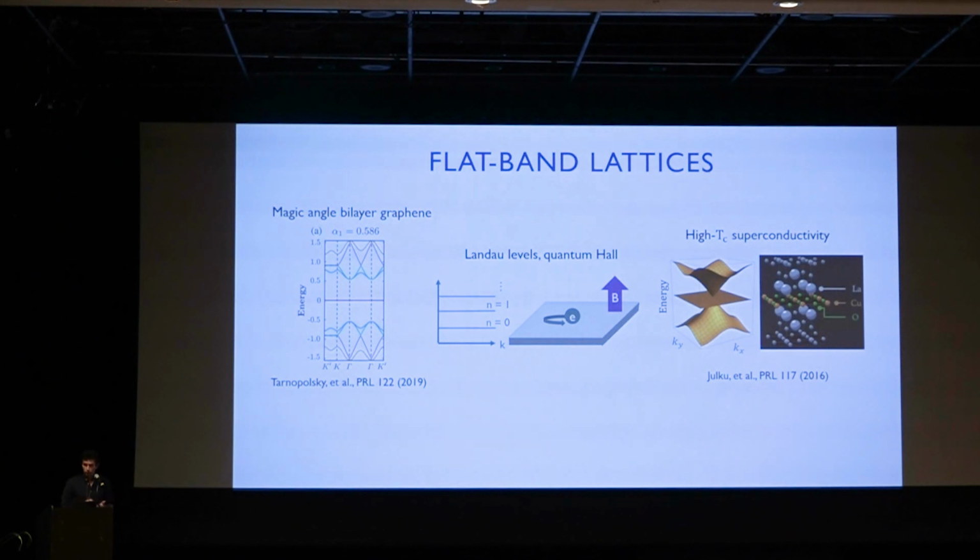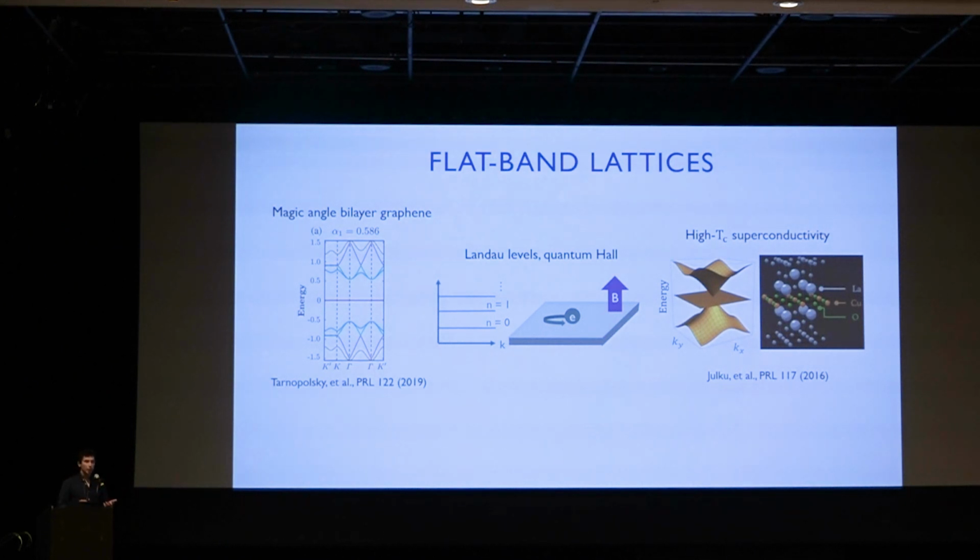Okay, so first, a brief motivation for this. We're interested in looking at flat band physics. And what is interesting about flat band physics? Right now, that's a very active area of research in a lot of fields in physics. One example is magic angle twisted bilayer graphene, where if you look at the allowed energy levels of the electrons, you see one energy band with respect to the lattice crystal momentum that is flat.